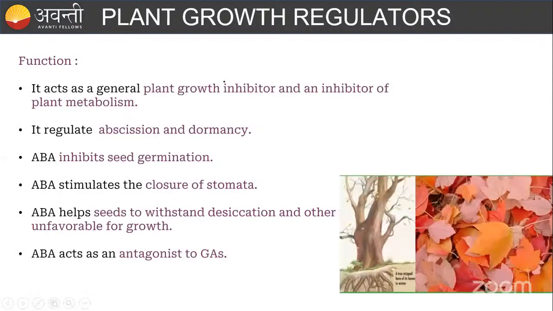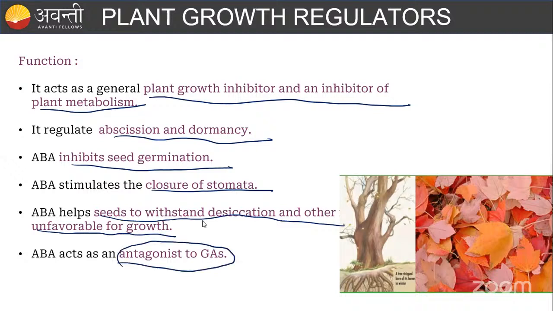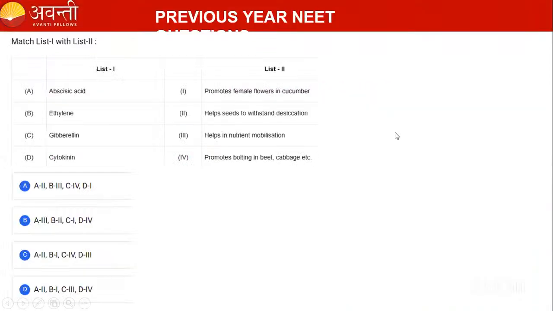The main function of abscisic acid is as a plant growth inhibitor and inhibitor of plant metabolism, abscission and dormancy, inhibiting seed germination, closure of stomata, and helping seeds withstand desiccation and other unfavorable conditions, and also being antagonistic to gibberellic acid. Okay, these are all the main functions of abscisic acid. Let us answer this question, guys, if you understood me.